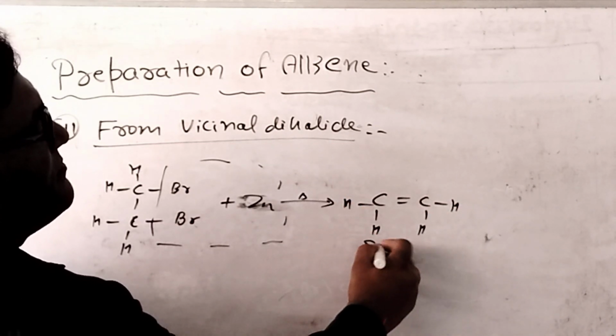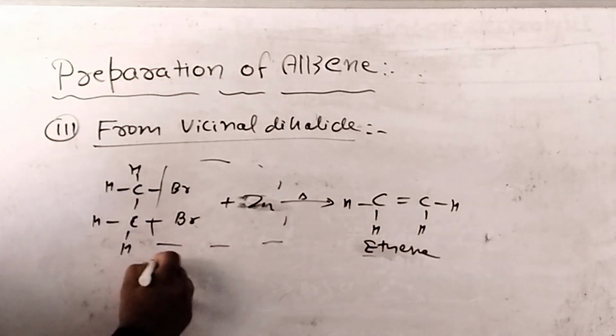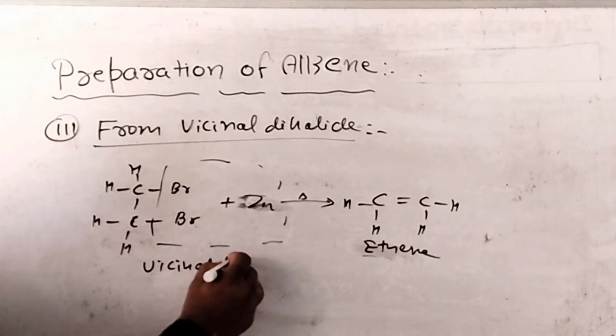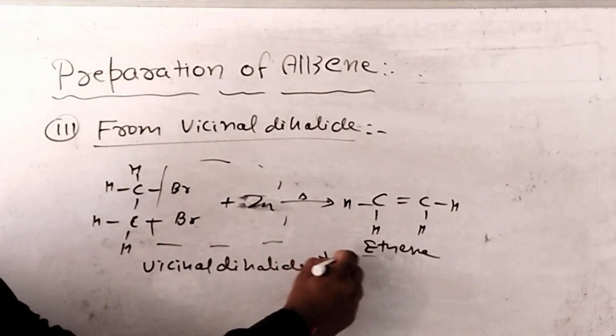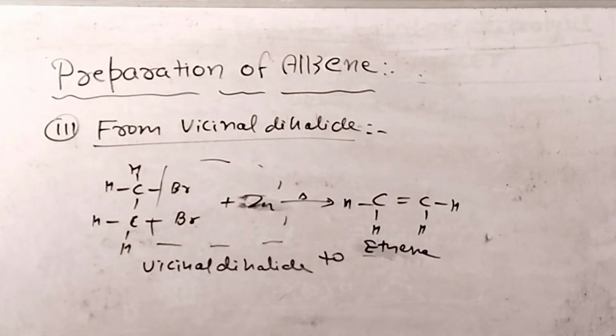It means ethene. You can again take a screenshot.